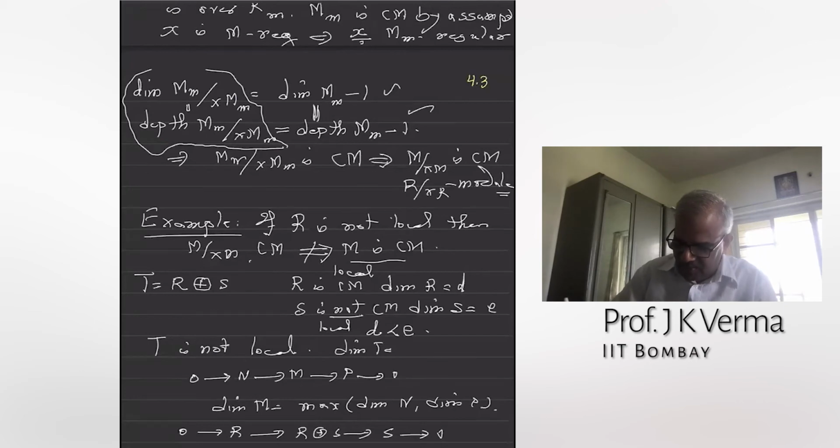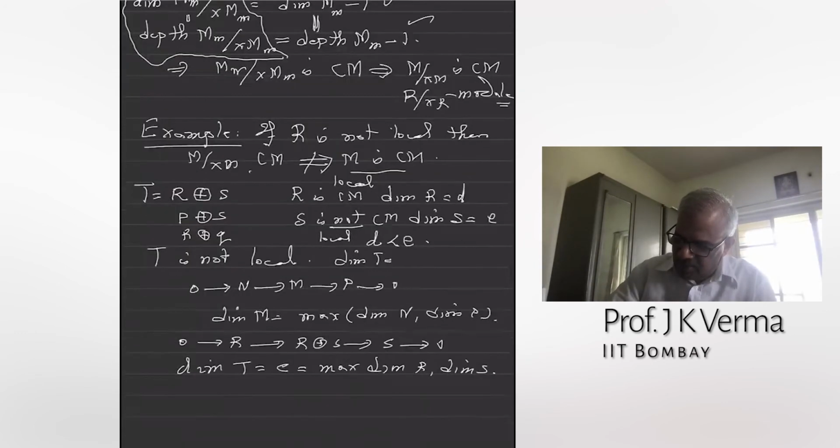Take the obvious prime ideals which give rise to prime ideals in T, and that will give me a maximal chain of prime ideals. Prime ideals in T are of the form P direct sum S or R direct sum Q, where P is a prime ideal in R or Q is a prime ideal of S. So this fact says that dimension of T is equal to E, the max of the two dimensions. Right, so the dimension is E.